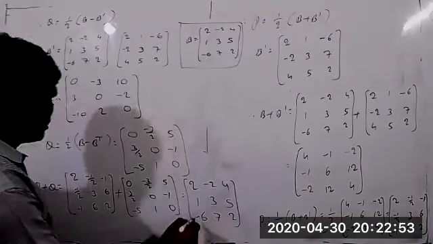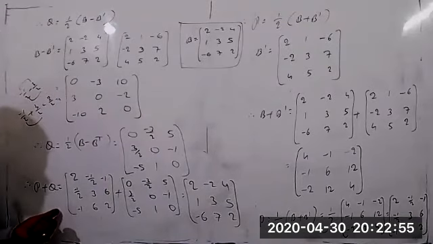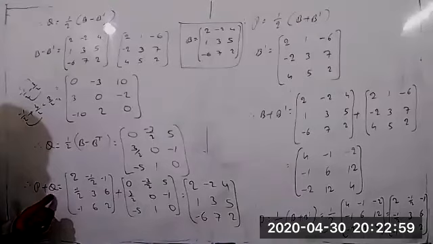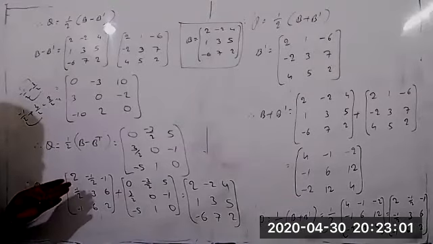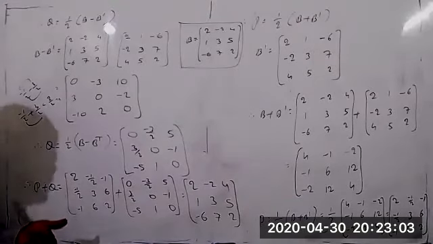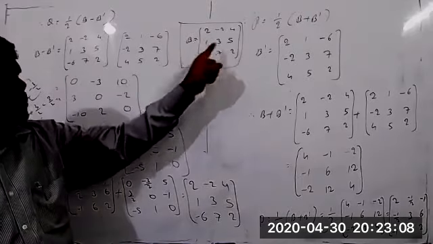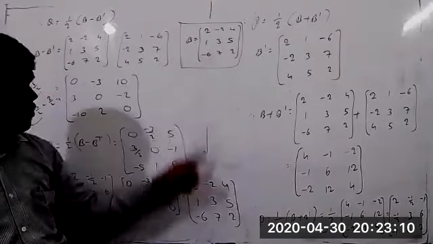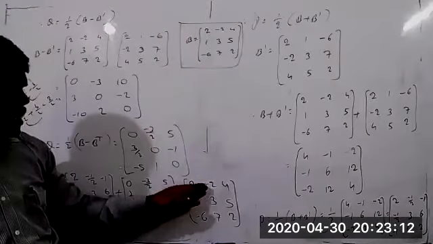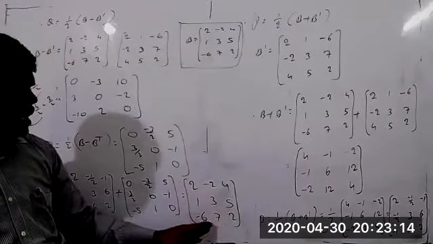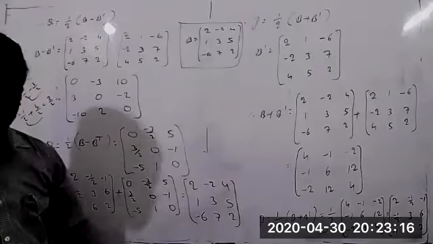This is the value of P plus Q. What is P here? 1 by 2 into B plus B transpose. What is Q here? 1 by 2 into B minus B transpose. The sum of the two values, what do we have to get? B we have to get. So what is the matrix B now? 2, minus 2, 4, 1, 3, 5 and minus 6, 7, 2. We got the same matrix.